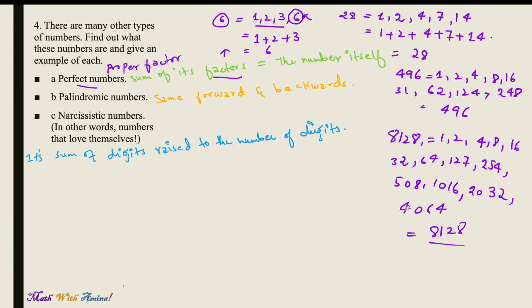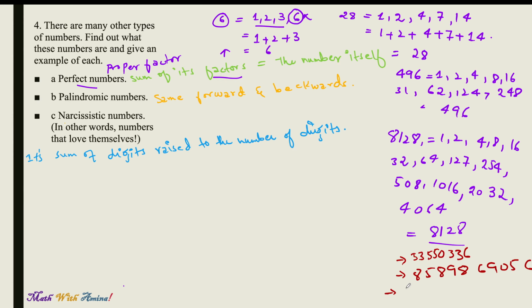Apart from that, we have other perfect numbers as well, but they are very large, very big numbers. Let me write them somewhere in the corner, perhaps at the end. Here we have 33,550,336. Then we have 8,589,869,056.